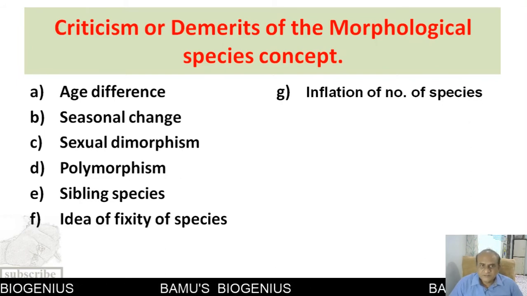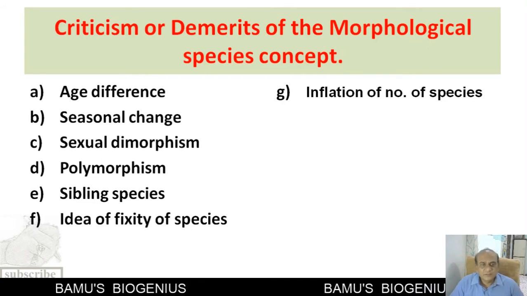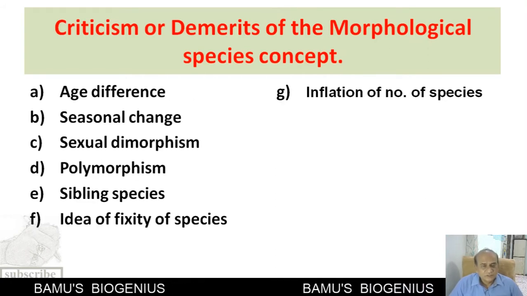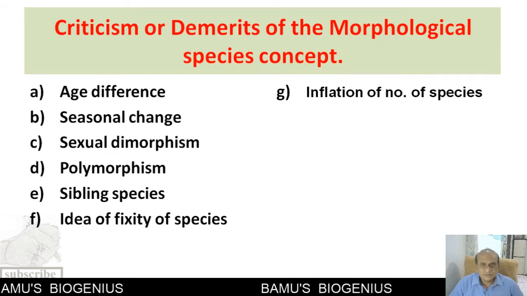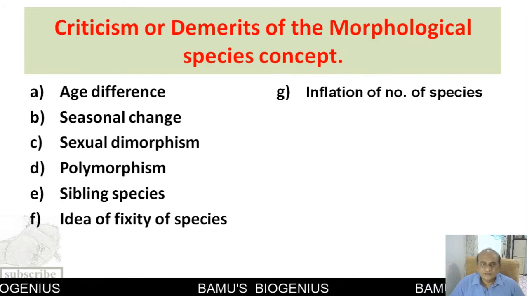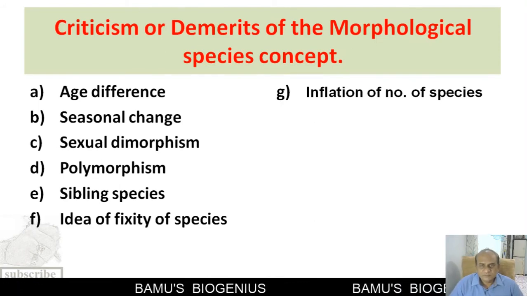Then polymorphism. Some organisms have polymorphic individuals. Although they are of the same species, they still show polymorphism. Then sibling species: although they look the same, they are different species. Then this concept carries the idea of fixity of species, which is also wrong, so this is also a drawback of the morphological species concept.